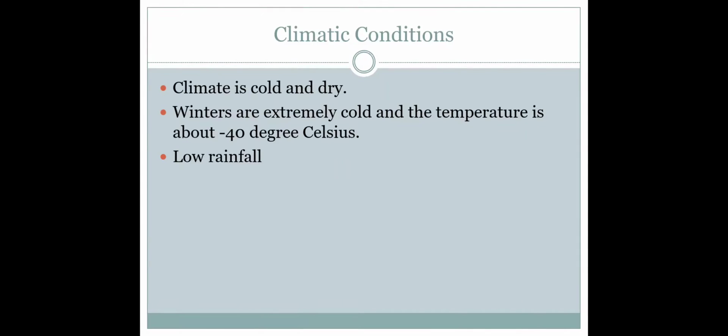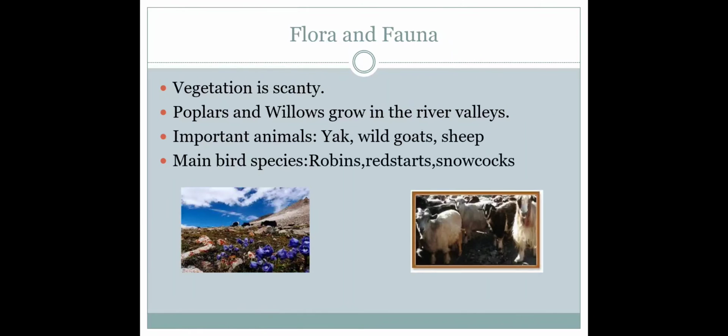So we have discussed the location and the climate. Let us move into flora and fauna. The vegetation here is sparse, that is, very less. Why is it less? It is due to the lack of moisture. We can only find scanty patches of grasses and shrubs over here. But wherever there are river valleys, poplars and willows grow. And during the summer season, a variety of fruits like apples, walnuts, apricots, etc. grow. This was about the flora.